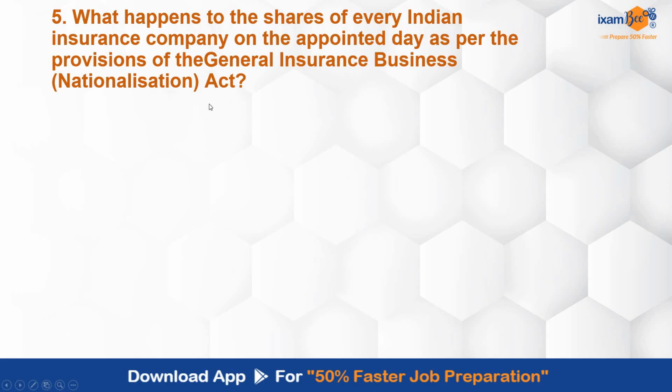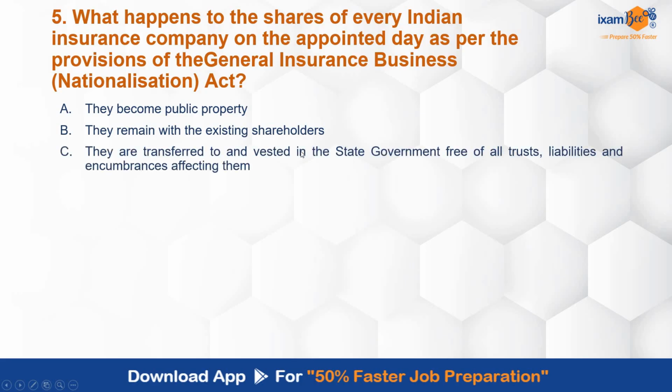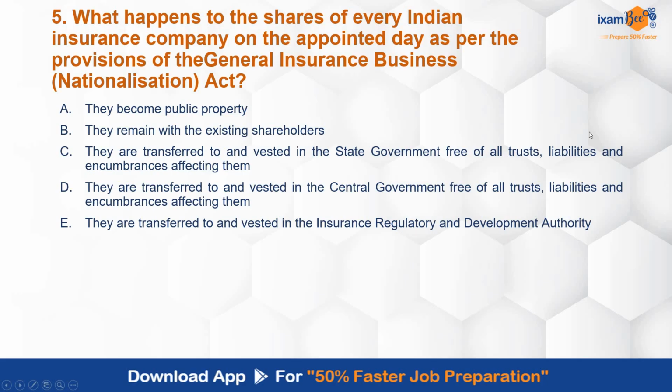What happens to the shares of every Indian insurance company on the appointed day as per the provisions of General Insurance Business Nationalization Act? They become public property, they remain with the existing shareholders, they are transferred to and vested in the state government free of all trusts, liabilities, and encumbrances affecting them, transferred to and vested in central government free of all trusts, liabilities, and encumbrances affecting them, they are transferred to and vested in the Insurance Regulatory and Development Authority.